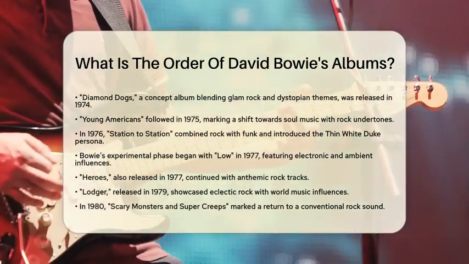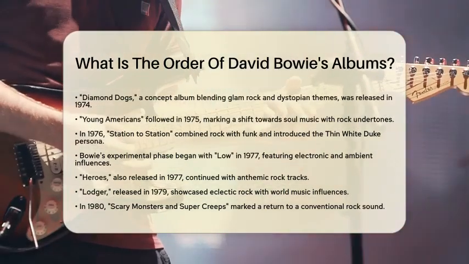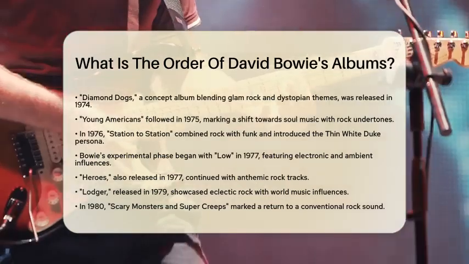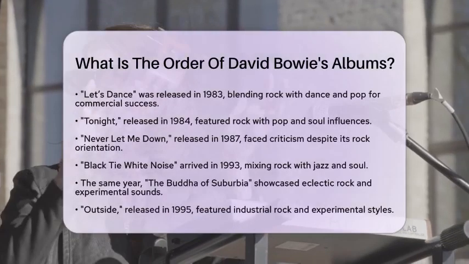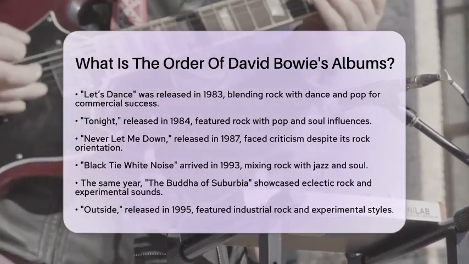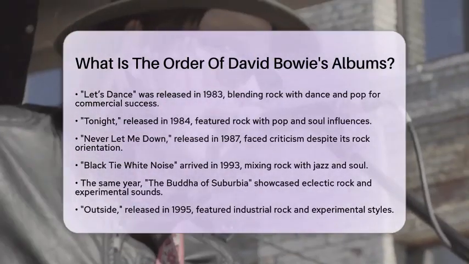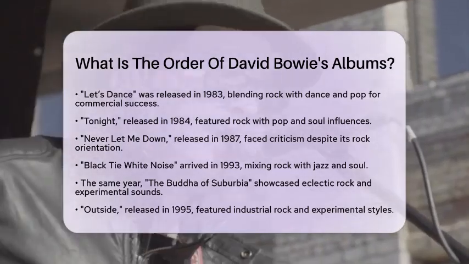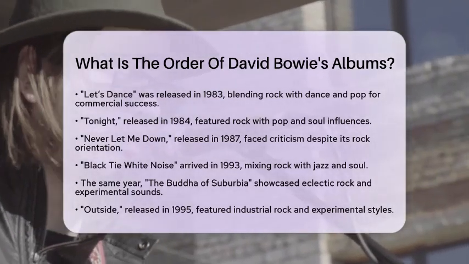Bowie's experimental phase began with Low in 1977. This album featured electronic and ambient influences and was part of his Berlin Trilogy. The same year, he released Heroes, continuing with anthemic rock tracks. Lodger followed in 1979, showcasing eclectic rock with world music influences.